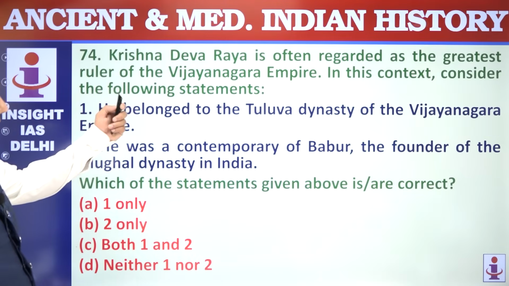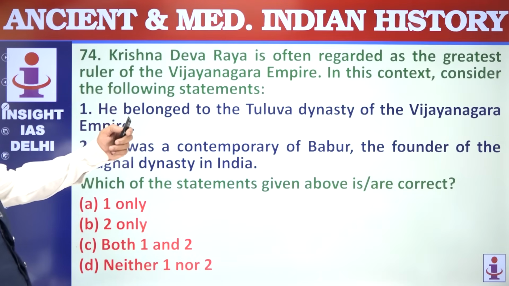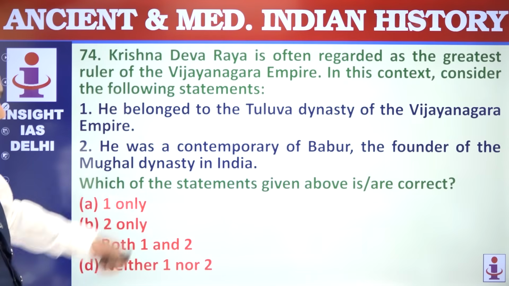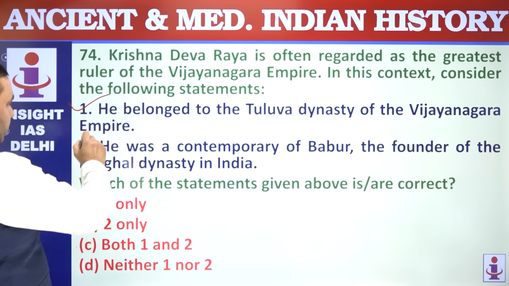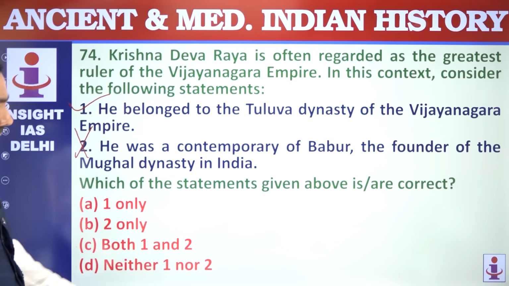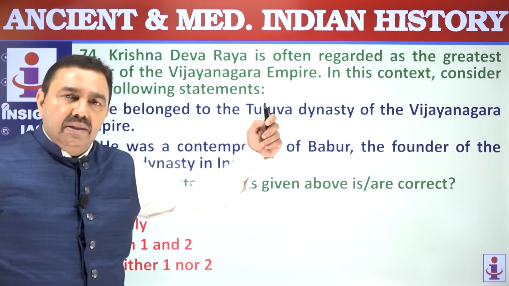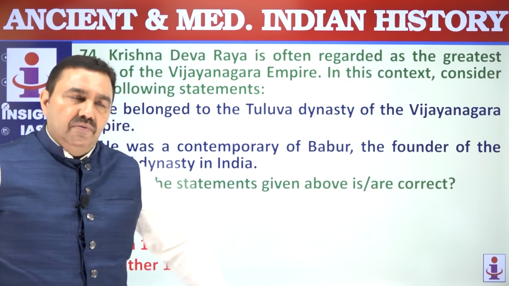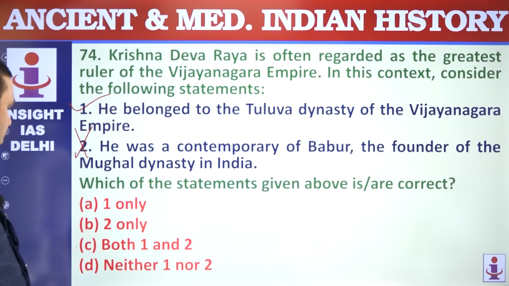Krishnadeva, the Vijayanagar ruler, was contemporary of Akbar. He belonged to Tuluva dynasty, that's correct. Contemporary of not Akbar, Babur, 1509 to 1529 was his reign. Babur wrote about him. Babur said, the Hindu king of Vijayanagar was most powerful. Only 1.